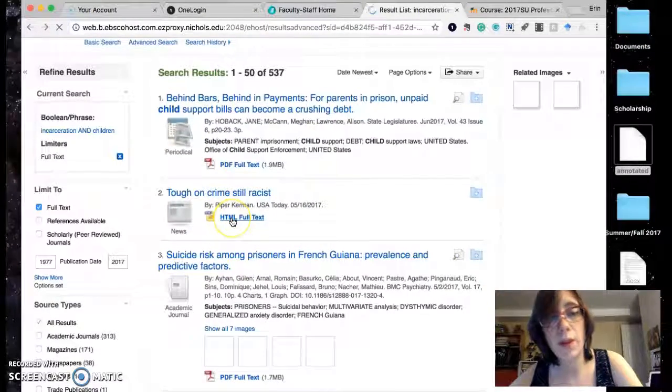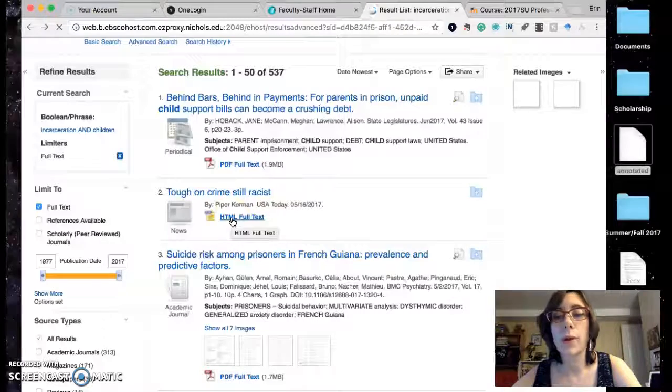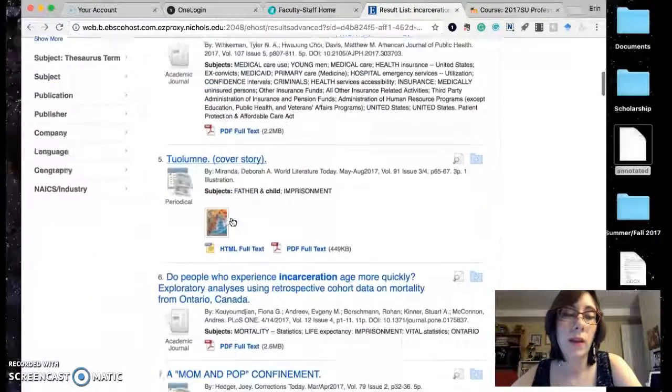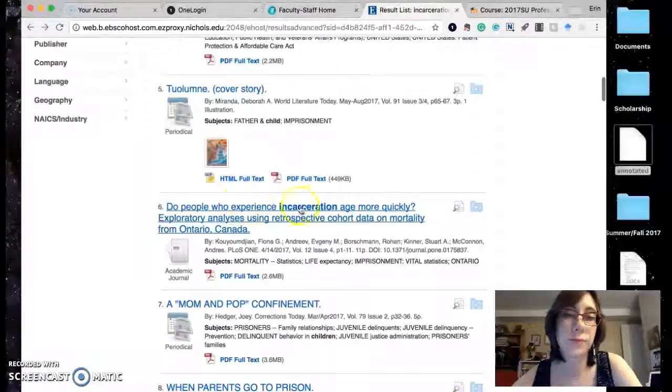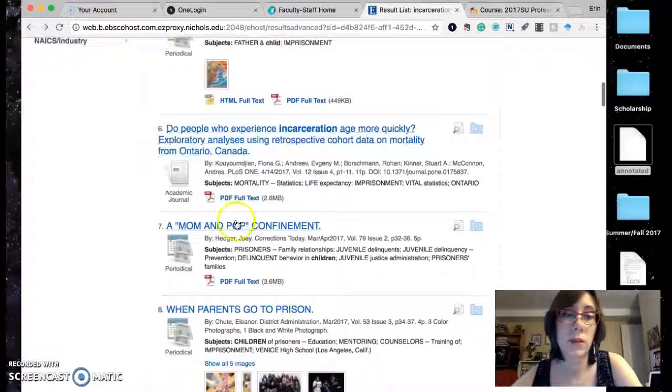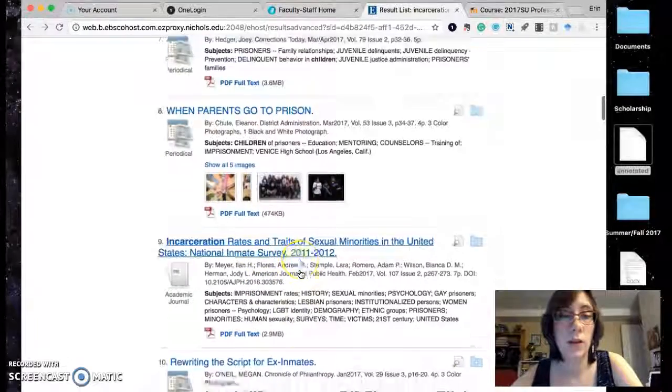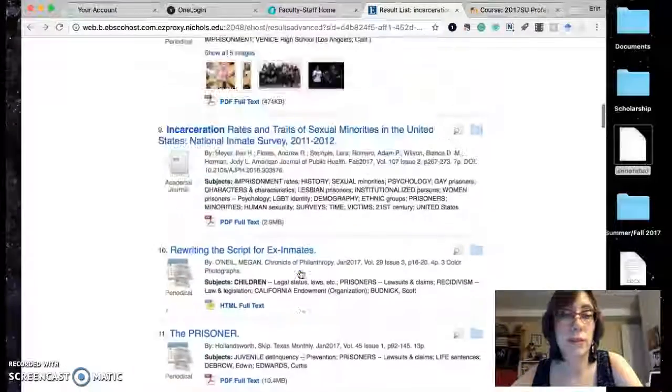Here's the HTML. That you're going to have to bookmark. I don't think you can download those, or it's not as easy anyway. Okay. That might be a good one. When parents go to prison, incarceration rates, and so there's all kinds of good stuff here.